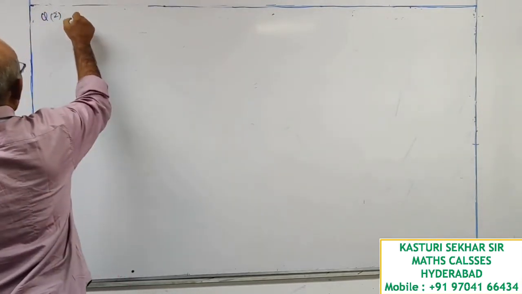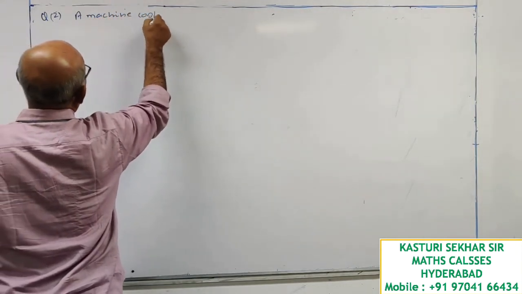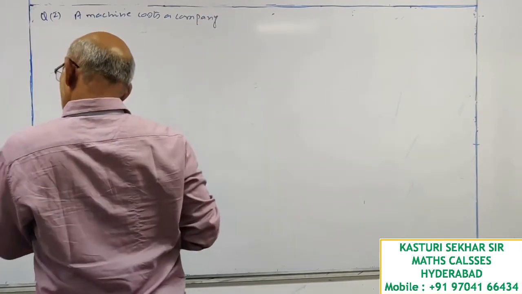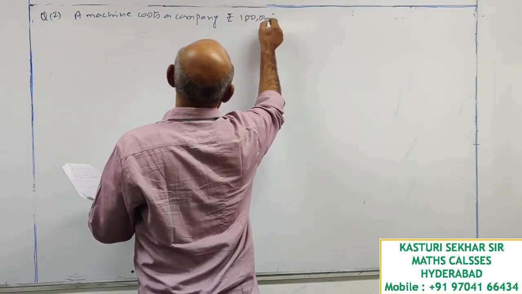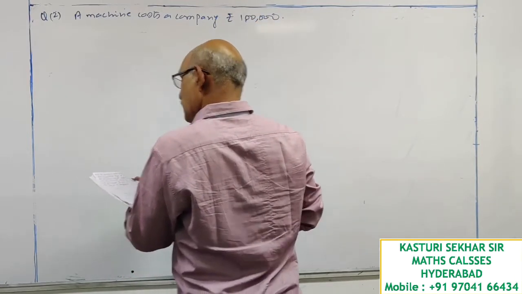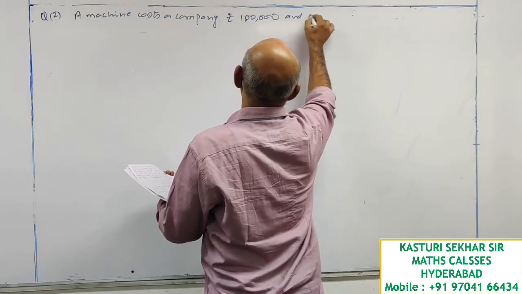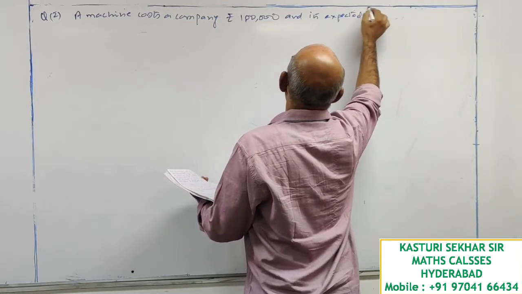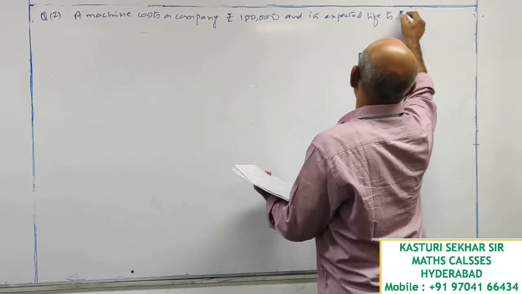A machine costs a company rupees 1 lakh, and its expected life is 5 years.